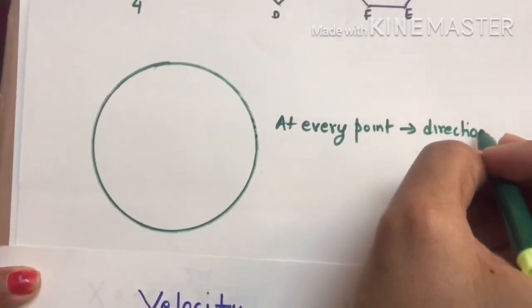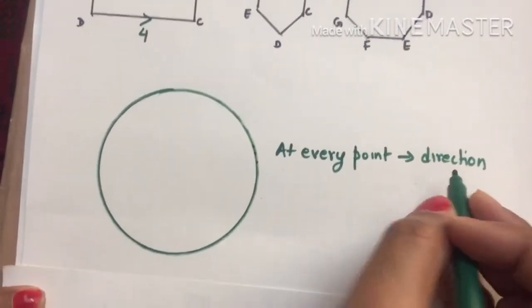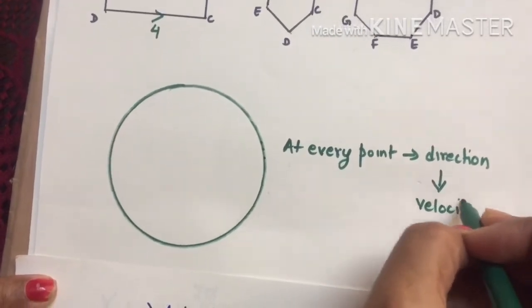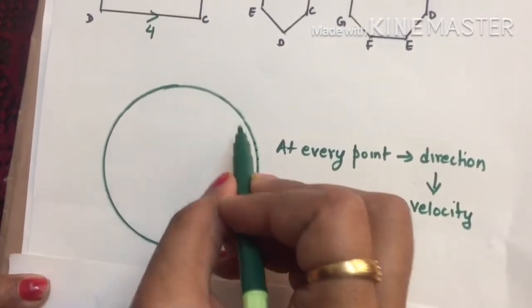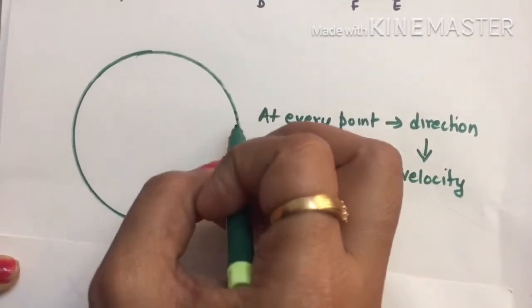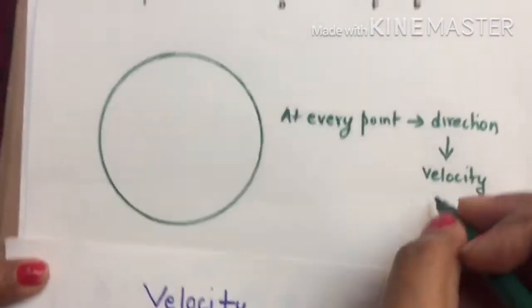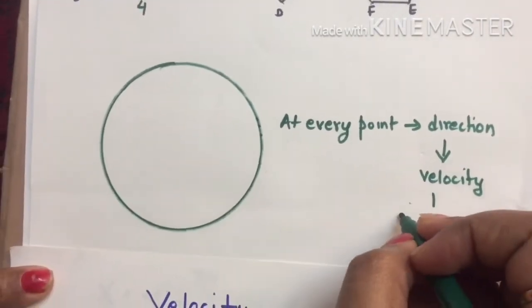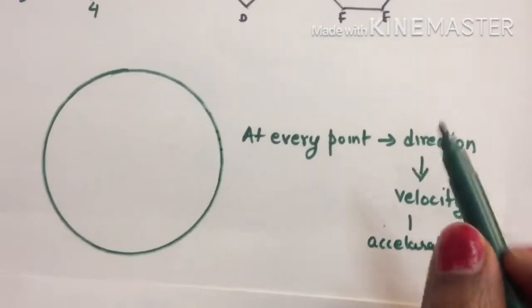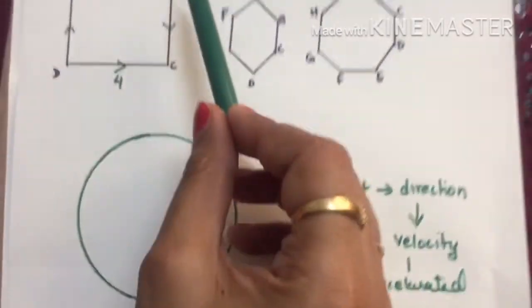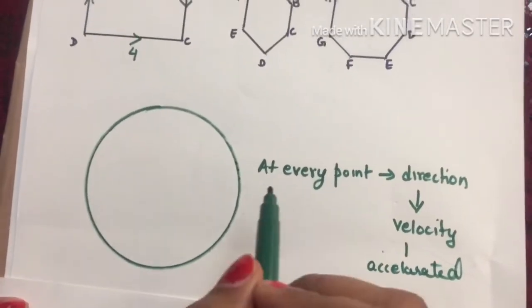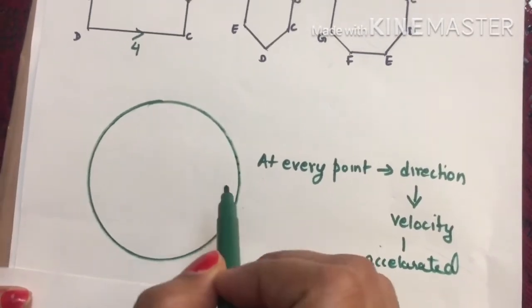So what can you conclude about the motion? If direction is changing at every point, then its velocity is also changing at every point. Though if I say the body is moving with a speed of 5 meter per second, the magnitude is constant, but at every point the direction is changing. That is why this type of motion is accelerated motion. So why are we using the word uniform? Because the speed is constant, speed is not changing, only the direction is changing at every point.